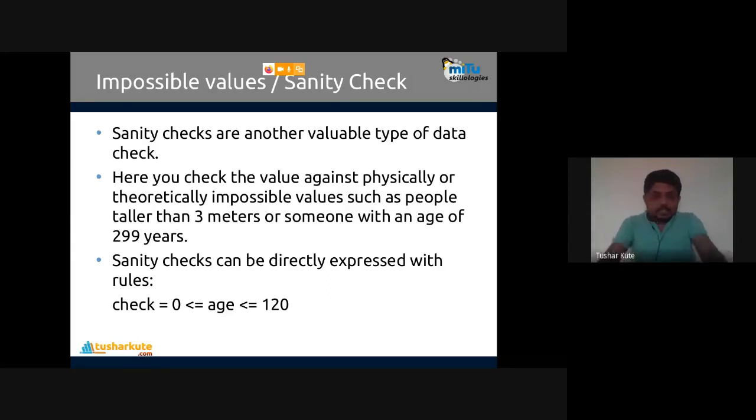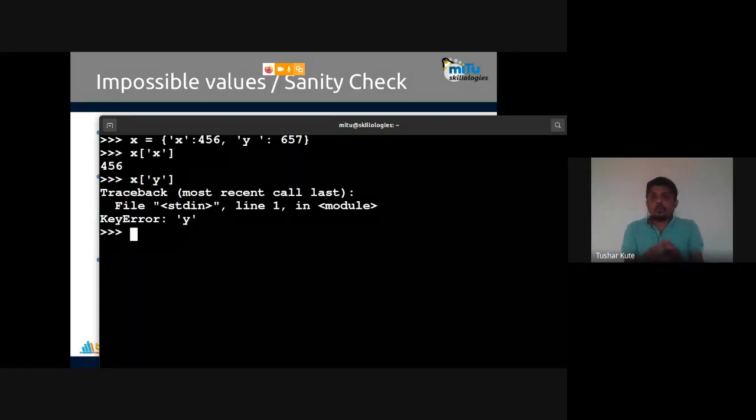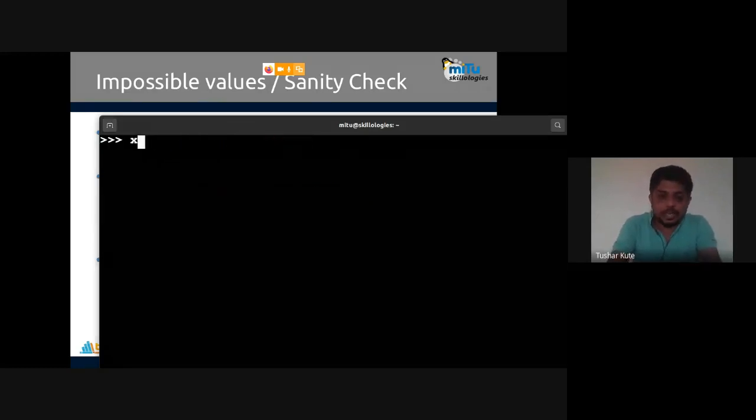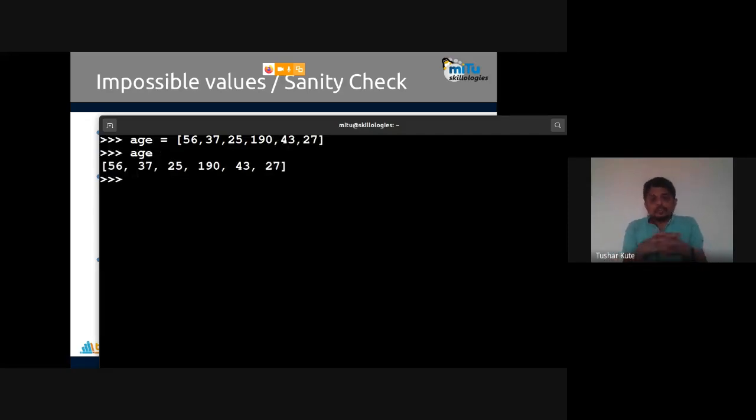See, in programming also, if you just think about it, how can I perform operations with this? For example, I'm having data, something like ages equal to 56, 34, 90. Okay, so these are the ages. One age, we can see, is an impossible value, 190 age. You know the world record? I don't know the world record, but maybe 190 is not possible. But we can apply some methods to perform operations with them.